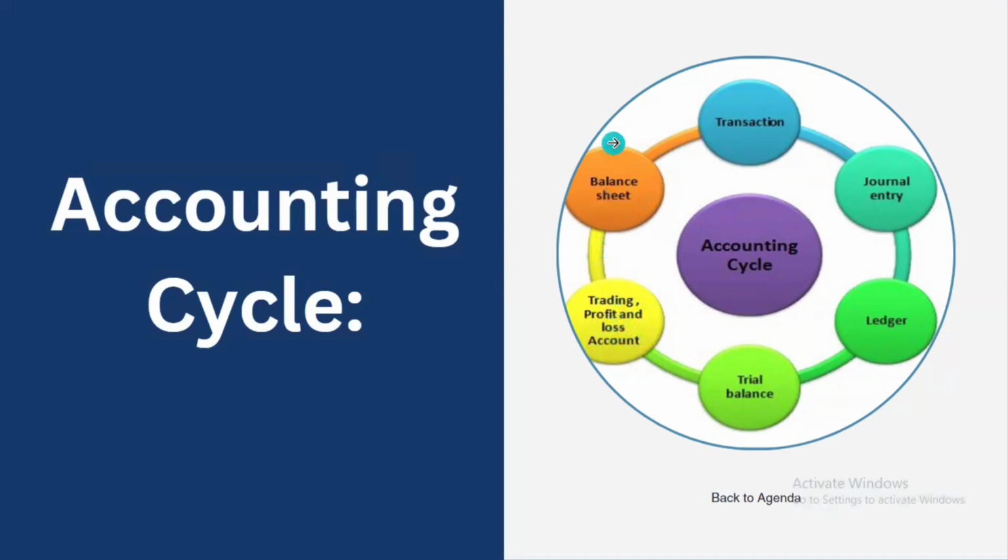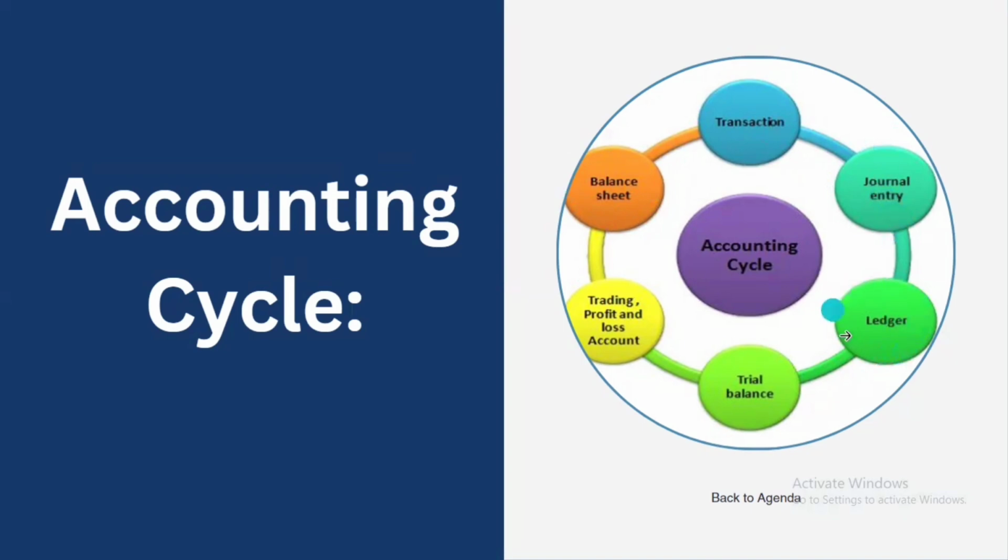And coming to the balance sheet. It is a financial statement that presents the company's assets, liabilities, and equity in a structured format. This is the complete accounting cycle. First, we need to identify the type of transaction, enter the transaction in the journal and post the same in the ledger account.